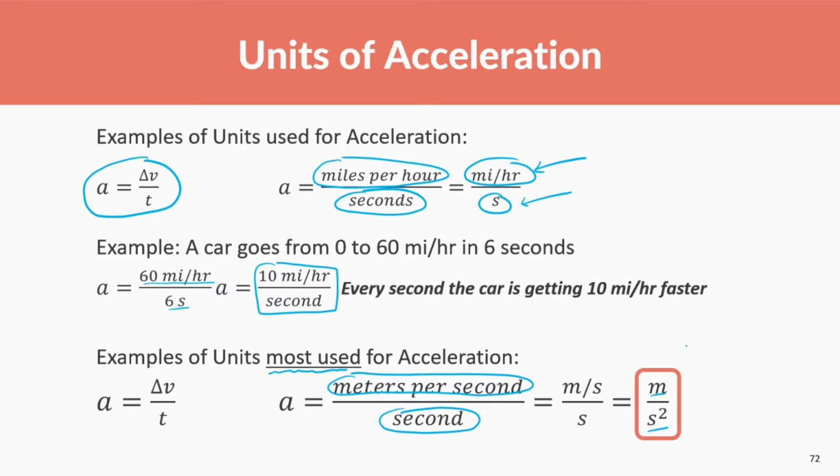If something is going, let's say, 5 meters per second squared, what that means is every second it's getting 5 meters per second faster. Or it's changing its speed, or changing its velocity, by 5 meters per second every second. We'll do more examples with this, so it'll probably make more sense. So it's fine if you're confused right now.